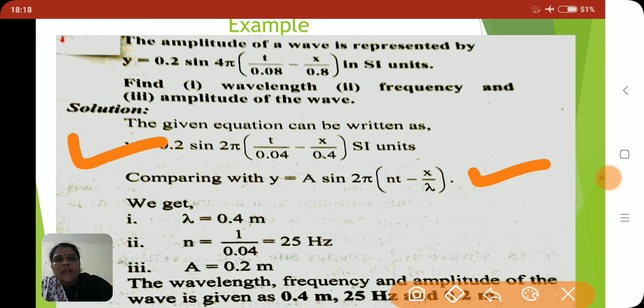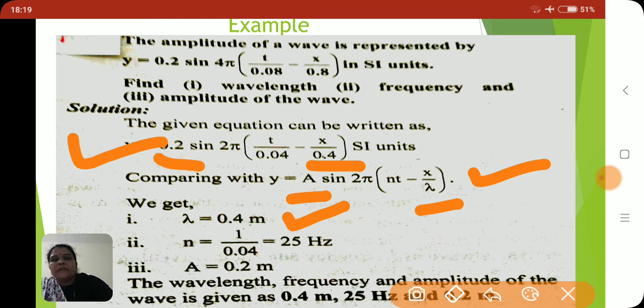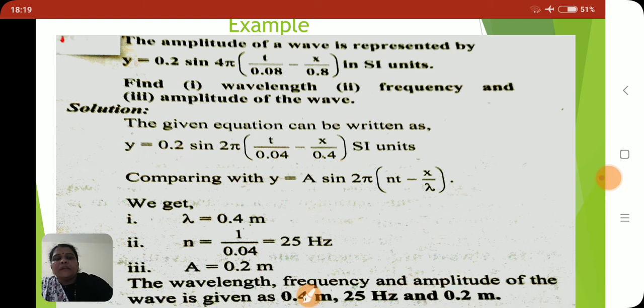Here in the place of lambda you have given 0.4, that's why lambda is equal to 0.4 meter. n is equal to 1 by T, we know that, and here in the place of T you have given 0.04, that's why we are getting n is equal to 1 upon 0.04, which is equal to 25 hertz. And in the place of a you have given 0.2 meter, that's why the wavelength, frequency and amplitude of the wave are given as 0.4 meter, 25 hertz and 0.2 meter.